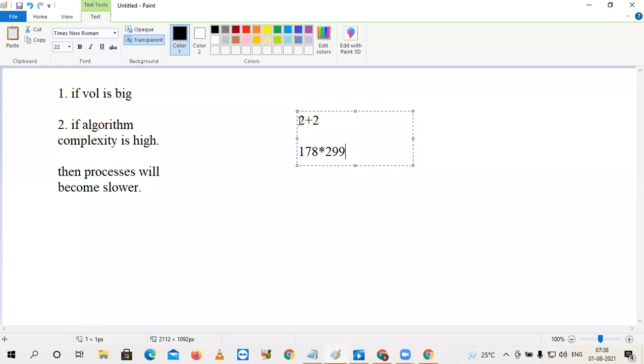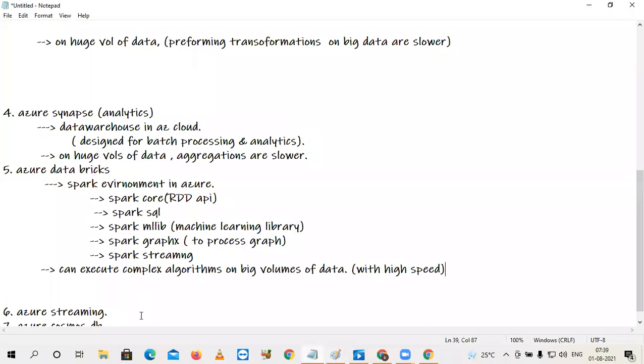So Spark is the best solution, even when volume is bigger and algorithm complexity is also high. Spark can execute your processes with very high speed. So why is it high speed? To understand that point, you have to wait till I explain to you the Spark architecture, Spark internal architecture. Okay. So this is about Spark on Azure Databricks.